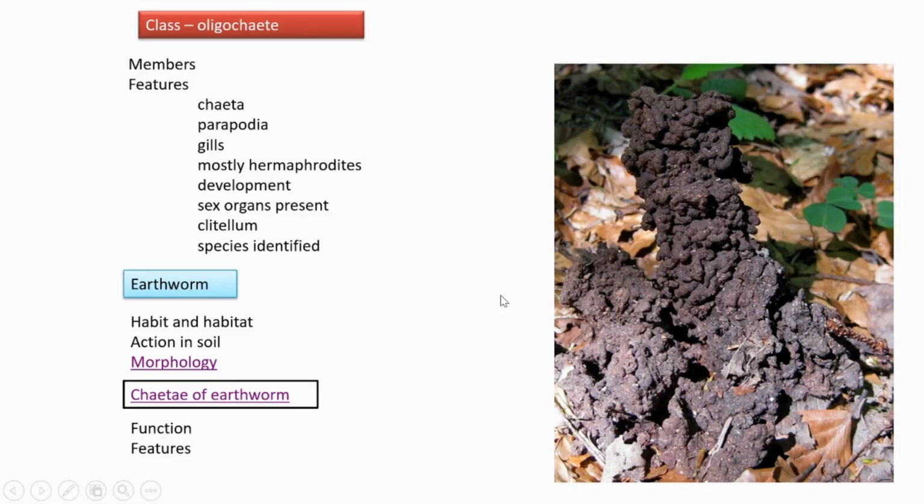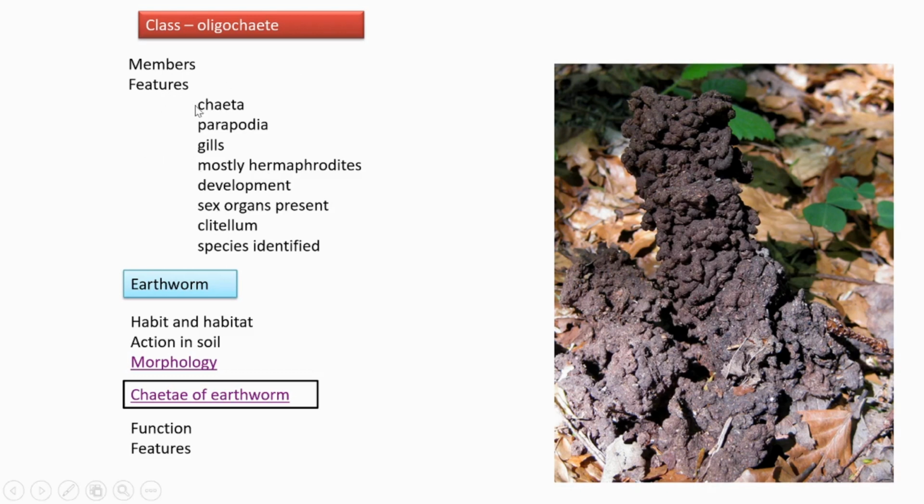Good morning, students. Today we are going to continue the remaining portion of the chapter Annelida with another class, that is Oligochaeta. Its members are mostly earthworms. Earthworms are very familiar to us, right? It is the second largest group of annelids, composed mainly of earthworms.